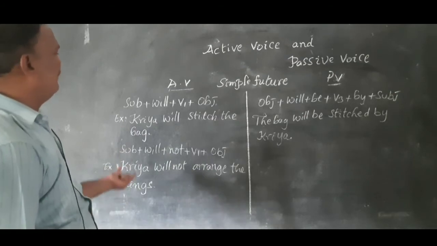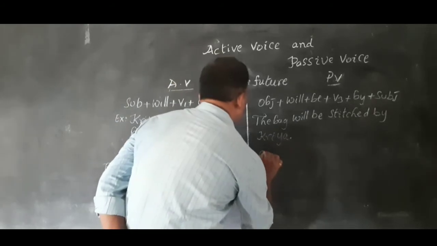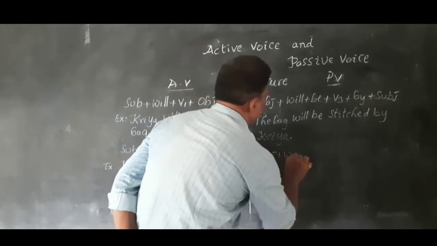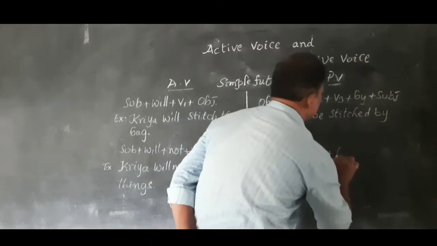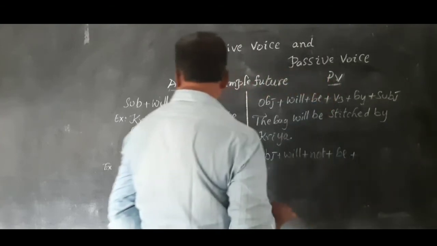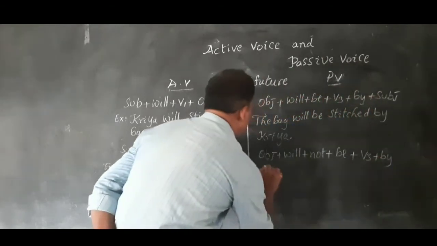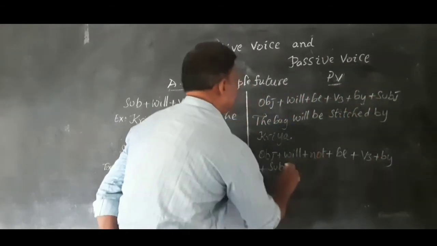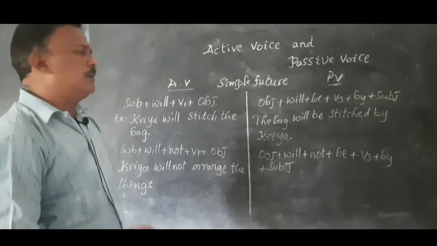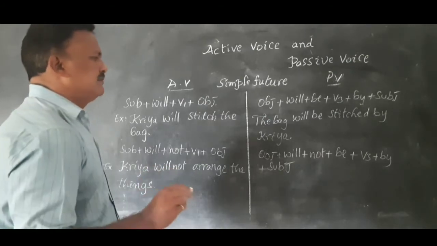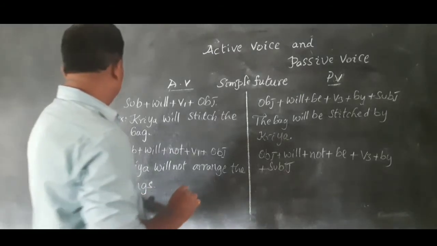Now the structure for this negative sentence in passive voice: object plus will plus not plus be plus V3 plus by plus subject. What is the object? The things.